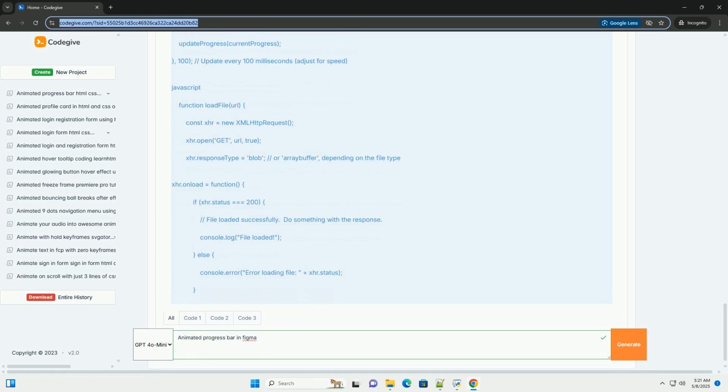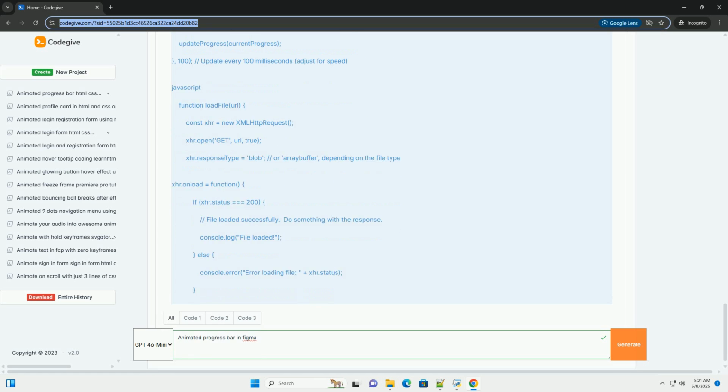Let's begin. Designing the static components. 1. Frame setup. Create a new frame in Figma. Name it, for example, progress bar container. Define the dimensions based on your needs, for example 300 px width, 20 px height.